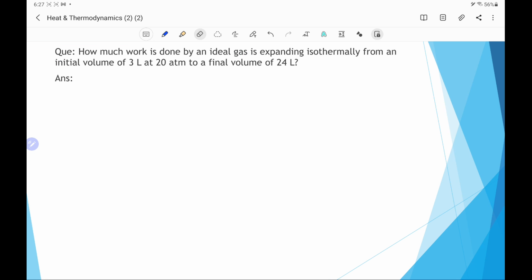Let's take one example. How much work is done by an ideal gas in expanding isothermally from the initial volume of 3 liter at 20 atm pressure to a final volume of 24 liter? We have calculated work is equal to 2.303 nRT log with base 10 V2 by V1, where V2 is the final volume and V1 is the initial volume.